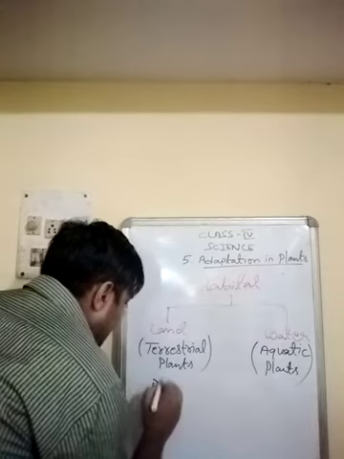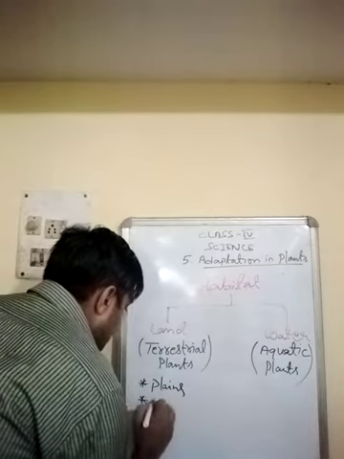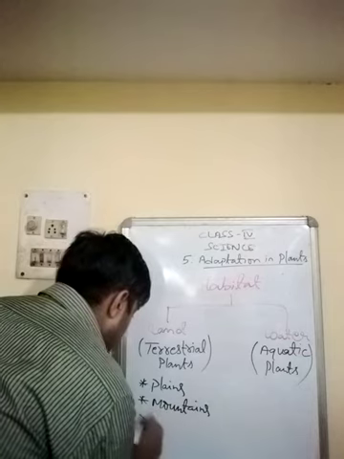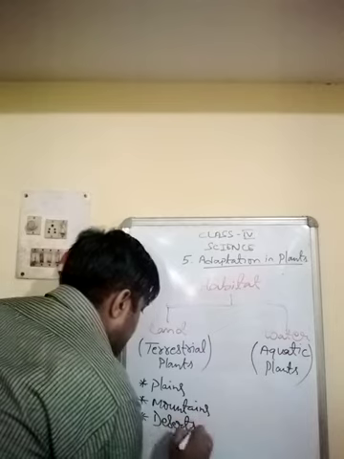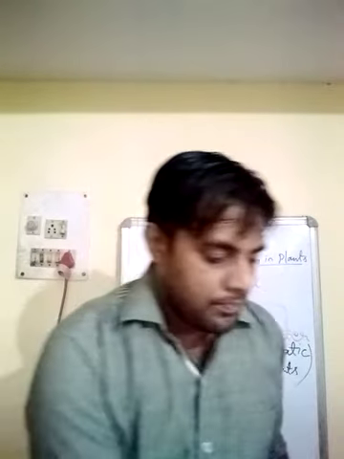You have plains, you have mountains, and you have deserts. Okay, plains, mountains and desert. These are the three places where you find three different categories of plants growing.